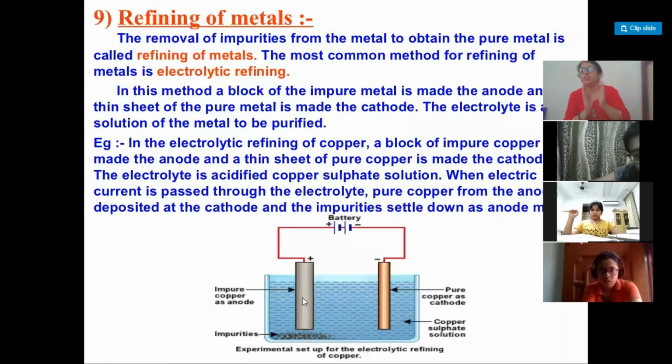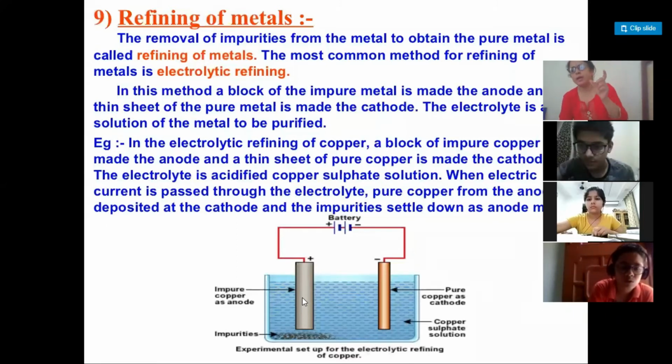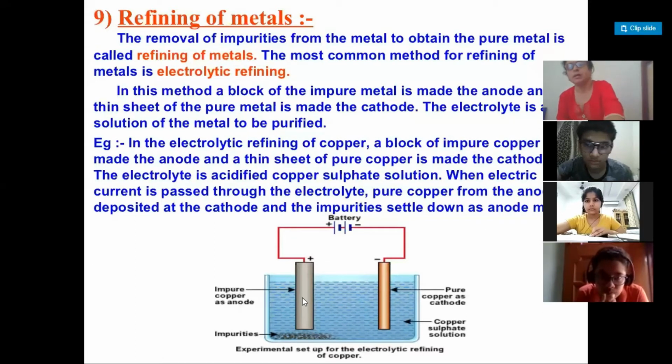Which pure metal? If the impure block is of gold, then the thin strip will be of gold. If the impure block is of any other element, the thin strip has to be of the same element. The cathode has to be made of the same element as the impure block. Hope you understood.